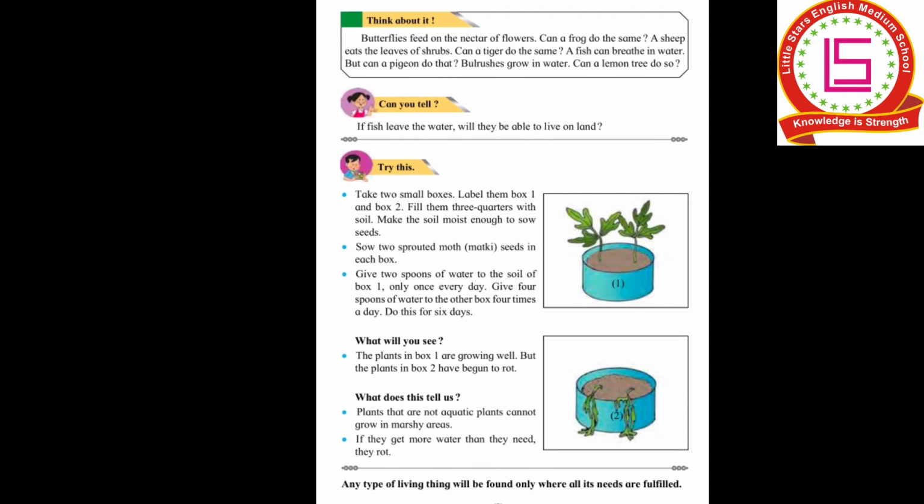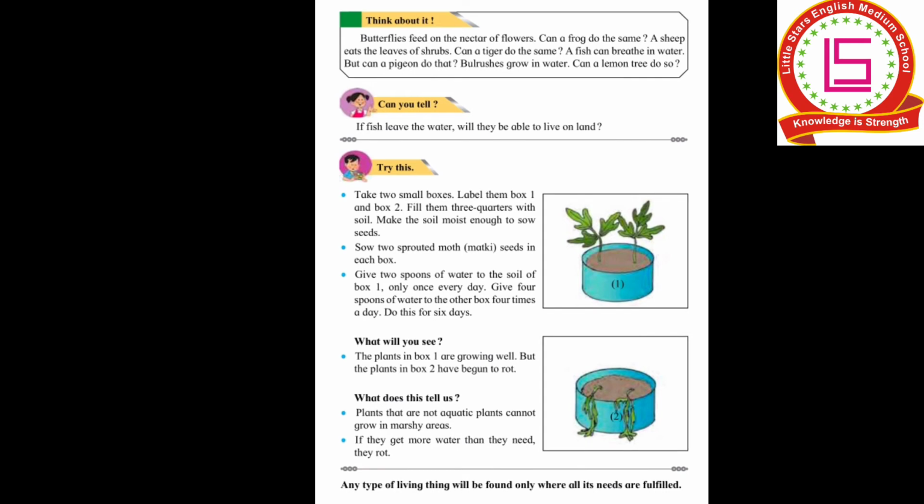Why does this happen? We'll see in the next question when it's asked what this tells us. This tells us that plants that are not aquatic plants cannot grow in marshy areas. Aquatic plants means plants which grow in water. Plants that grow in water cannot grow in marshy areas, meaning areas with less water. If they get more water than they need, they rot.